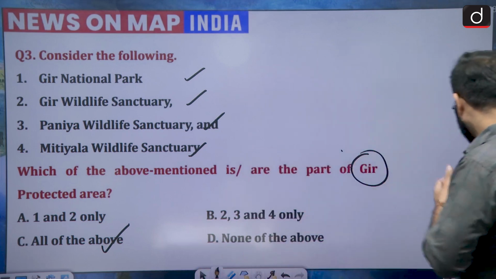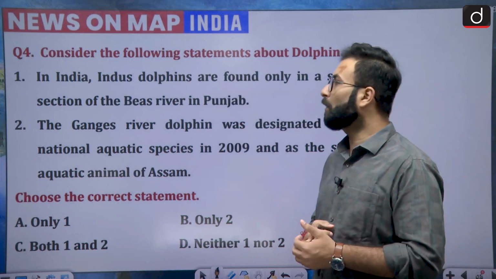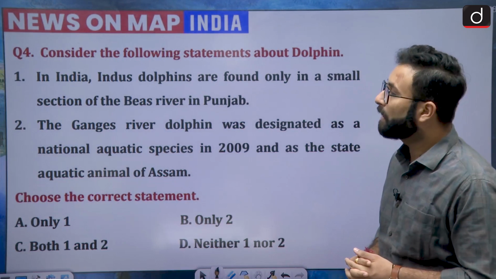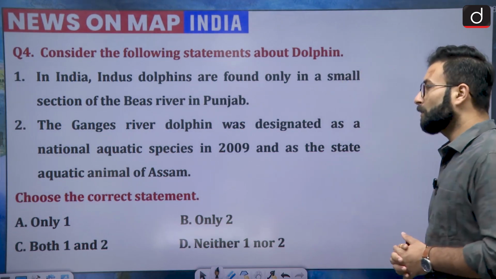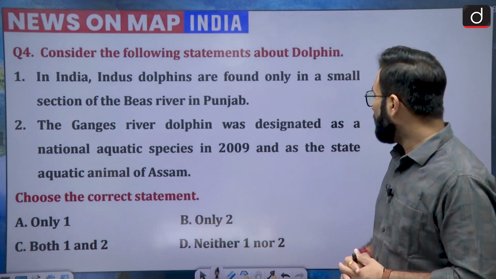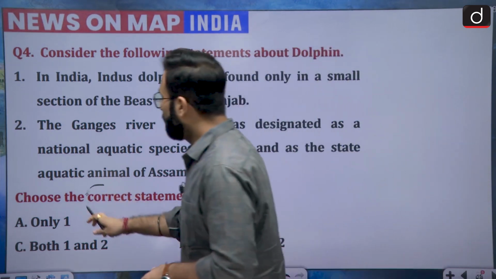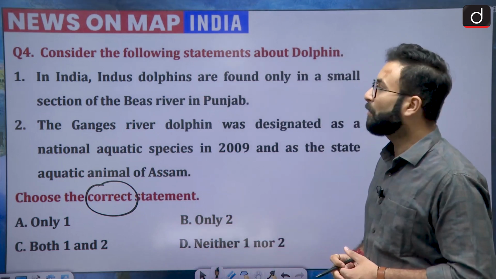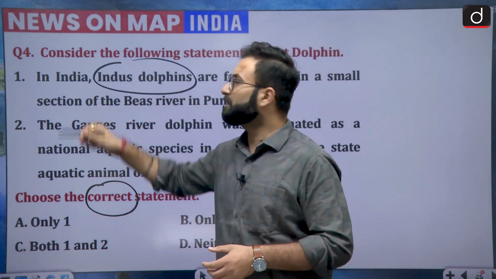Now we can move further to question number 4. Consider the following statements about the dolphin. In India, Indus dolphins are found only in a small section of Beas River in Punjab. The Ganges river dolphin was designated as the national aquatic species in 2009 and as the state aquatic animal of Assam. You have to choose the correct statements. Talking about the first one, in India, Indus dolphins are found only in a small section of Beas River. That is true. When we talk about dolphins, they are of various types.